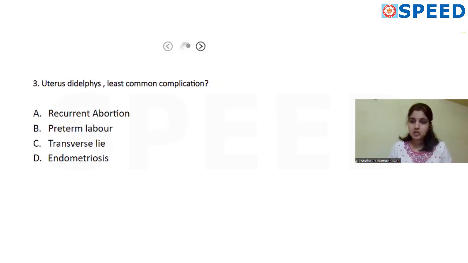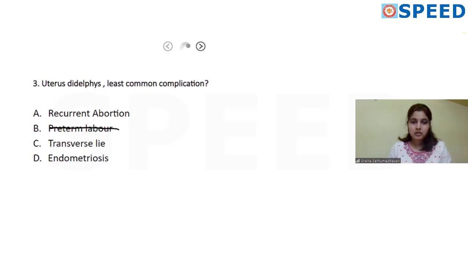Uterine didelphys, least common complication: recurrent abortion, preterm labor, transverse lie, endometriosis. All are known complications that are seen with uterine anomalies. So we need to see which is the least common one. Let's look at it one by one. So let's start with preterm labor. In any uterine anomaly, there is a chance of cervical incompetence and preterm labor. So we can exclude that.